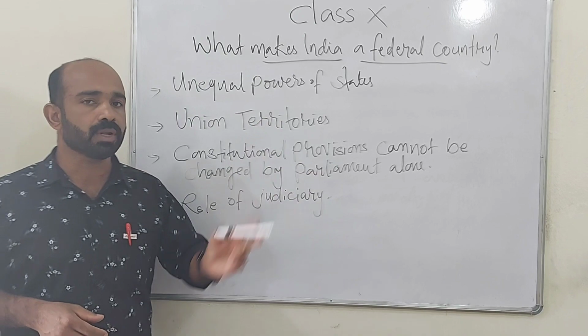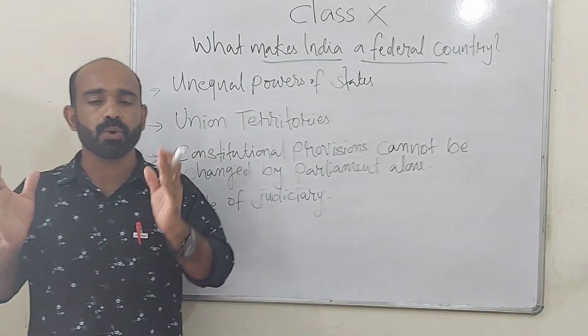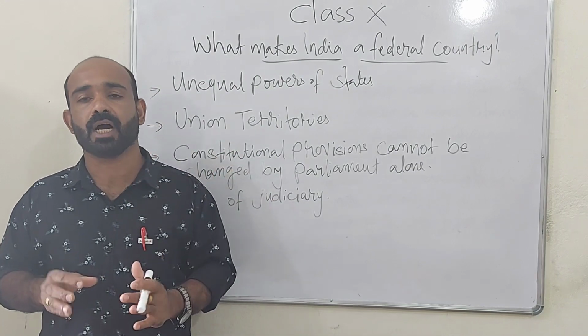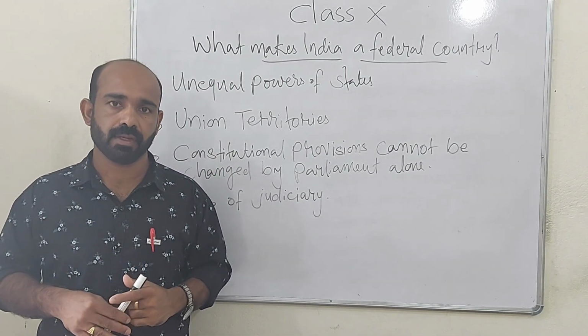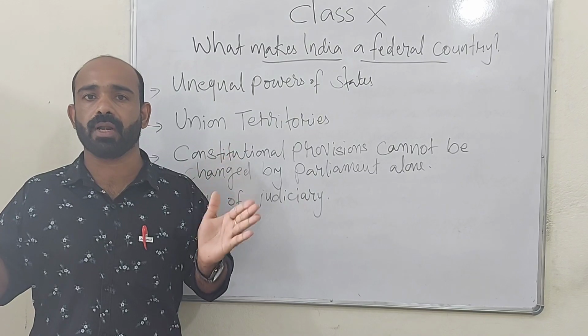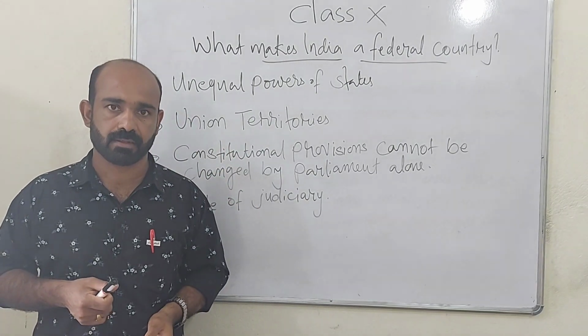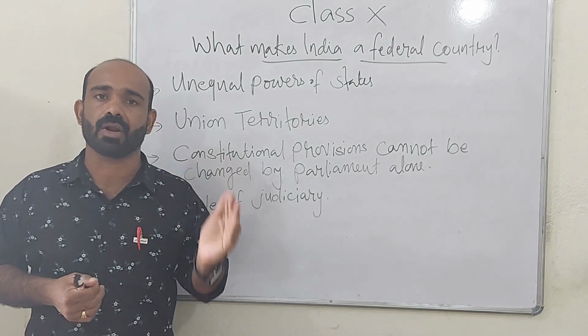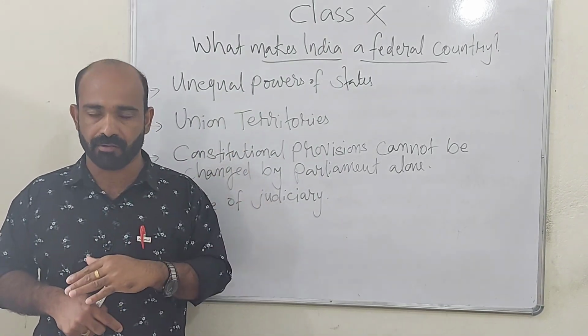And now let's talk about union territories. There are some units, some regions in our country which are too small and which have only little power. Since they are too small, they cannot be counted as states. That's why such regions are under the control of the central government or union government.